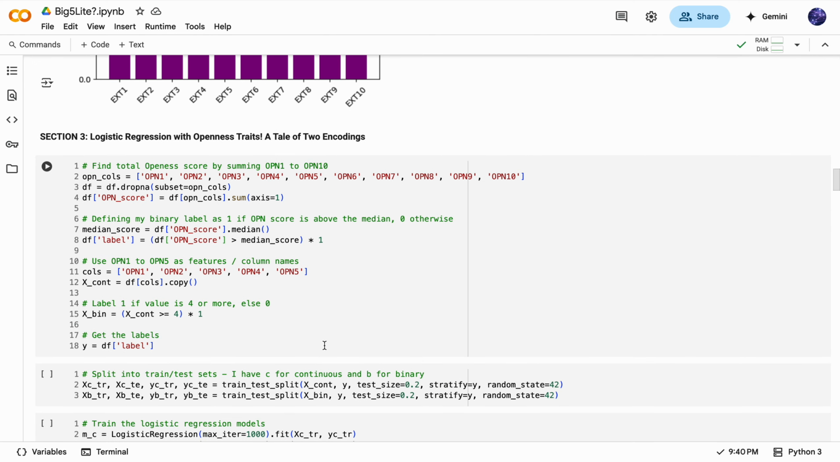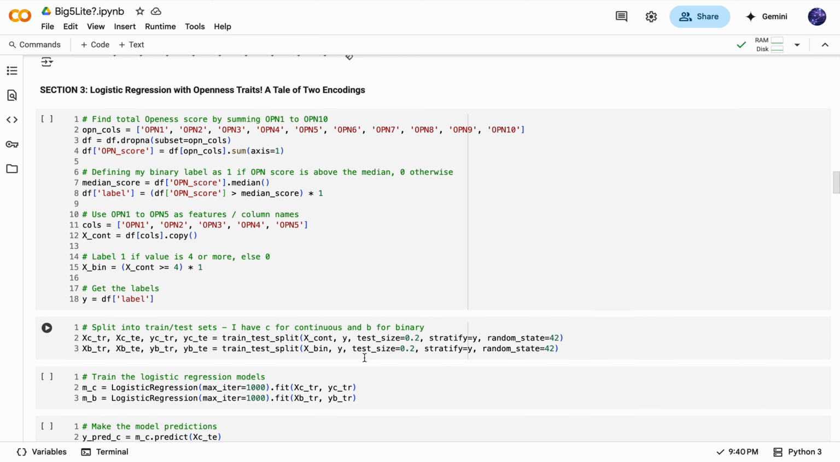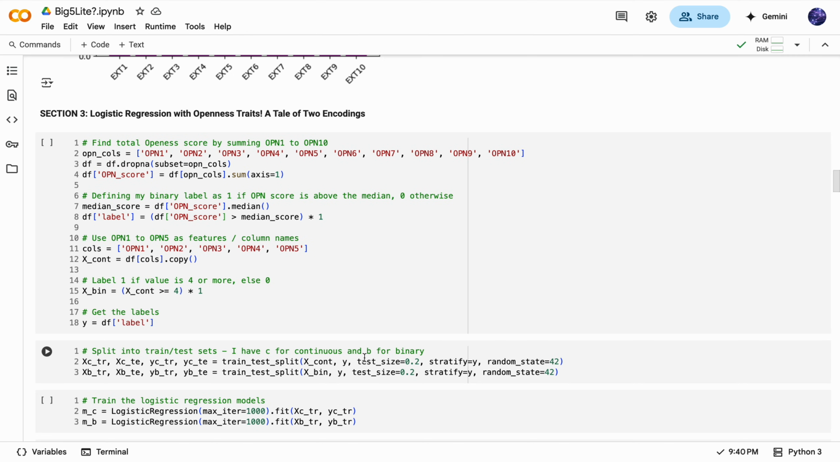So for logistic regression, I focused on the openness trait, and I compared two versions, one with the raw 1 to 5 scores and one where I binarized the inputs. So I have a continuous model and a binary model.